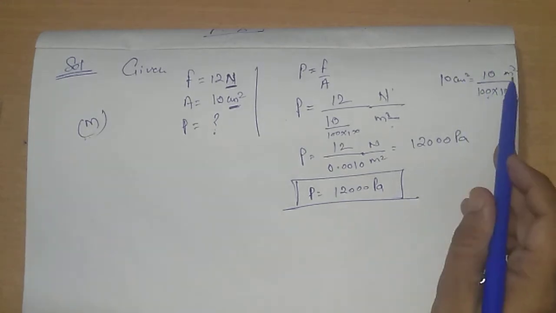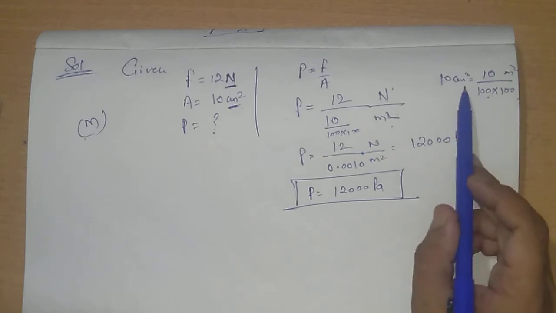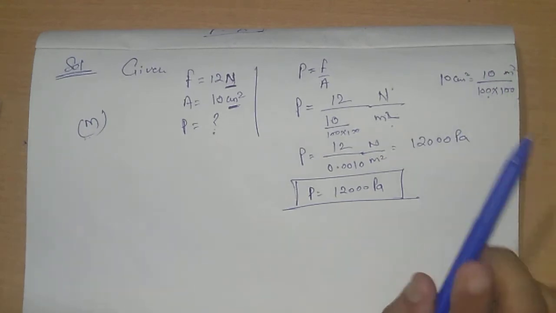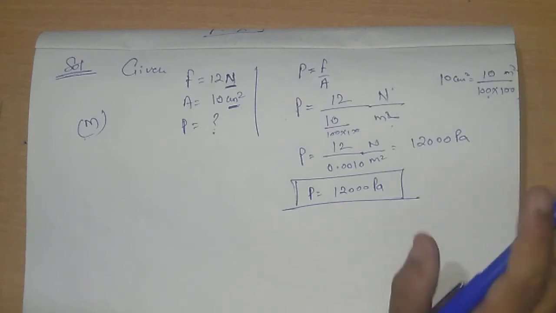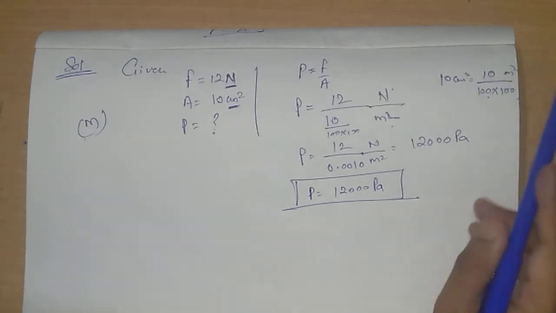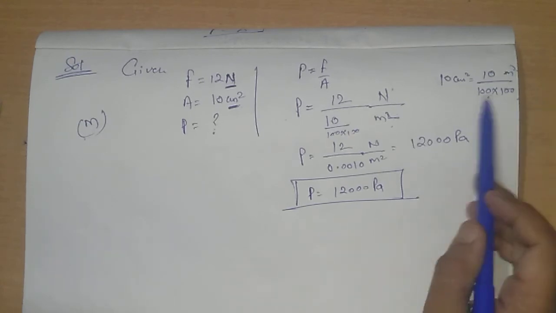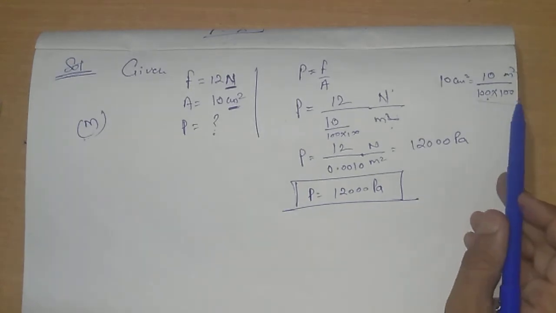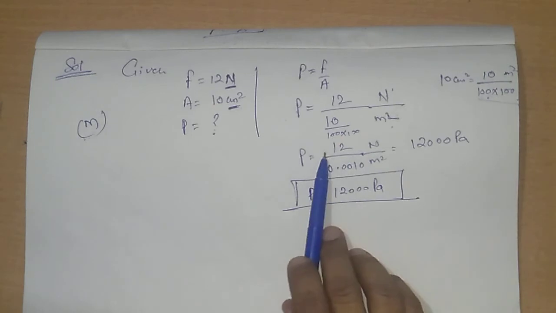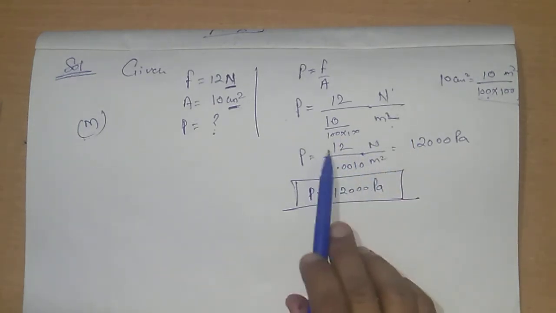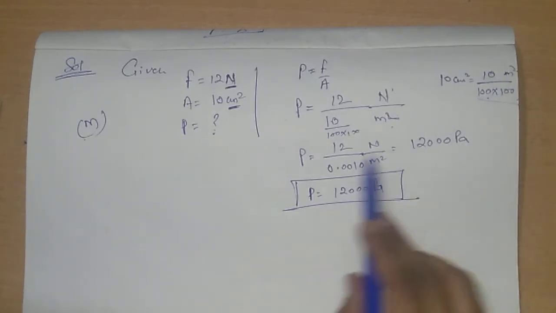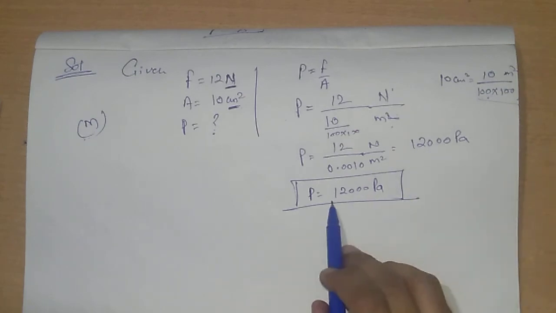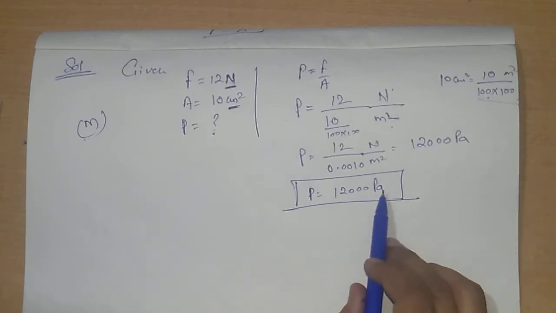Because centimeter square is there. If it were centimeter, then we would need to divide by 100 only to convert it into meter. But we need to convert it into meter square, so we need to divide it by 100 two times. Clear? So while we are doing it, we can write it like this, and this forms a standard unit. Okay, that is Newton per meter square, which is also equal to Pascal. So while we are solving it, we will get the answer as 12,000 Pascal.